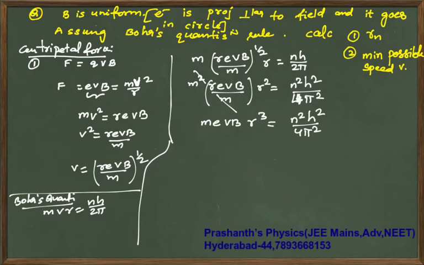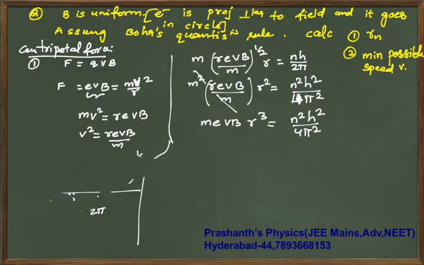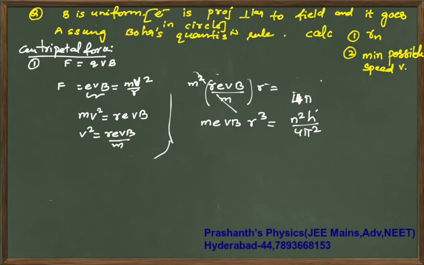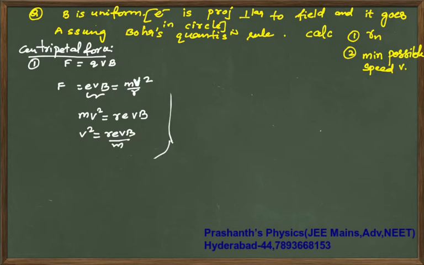Just hold on, I have done the wrong calculation completely. V I must have cancelled off earlier. In this step itself I have done wrong. I was in doubt, things were going wrong, sorry. V from here will cancel off. You are going to get V square is Re by m.